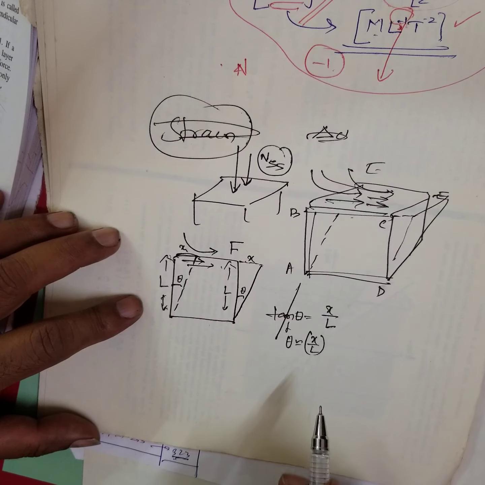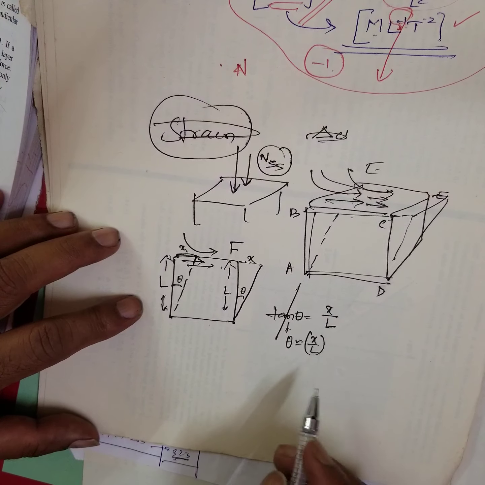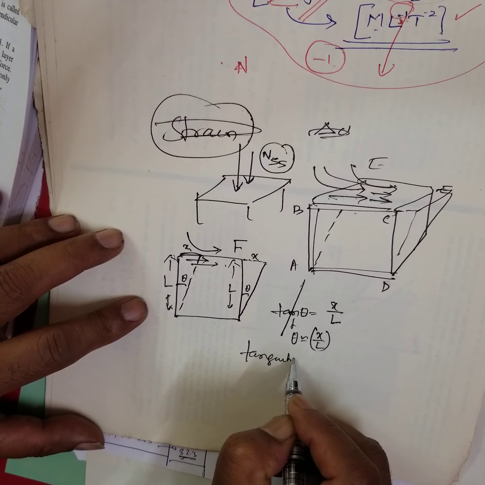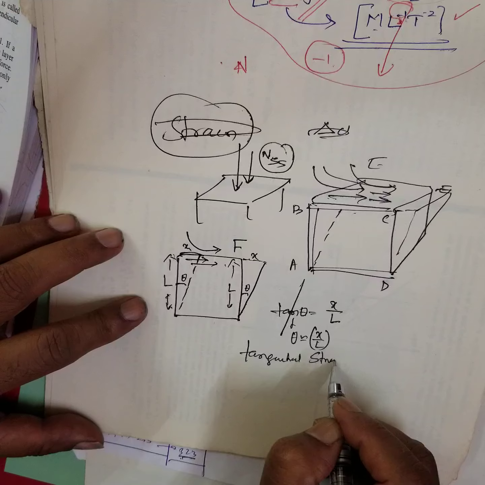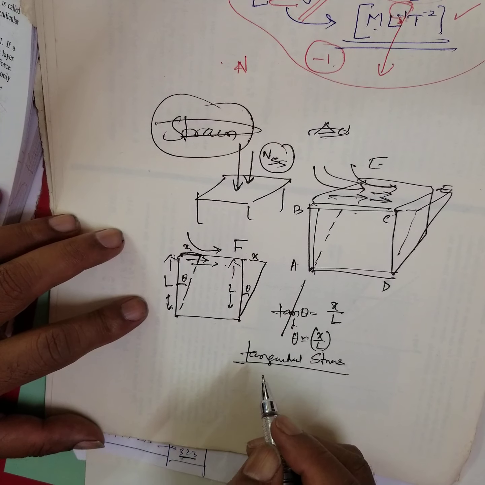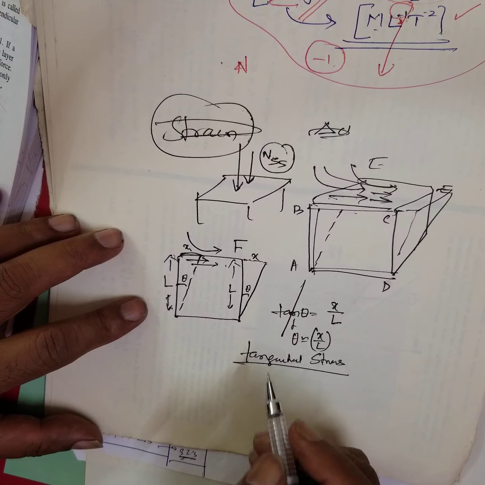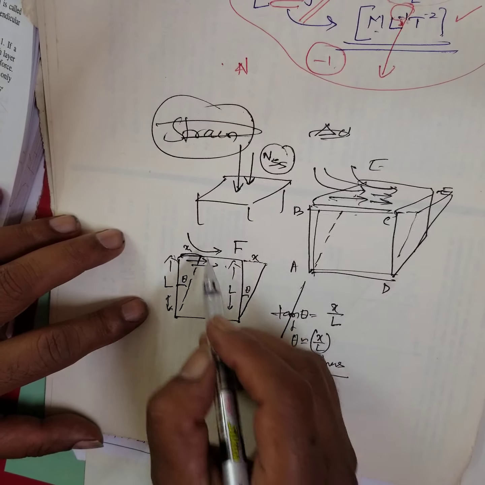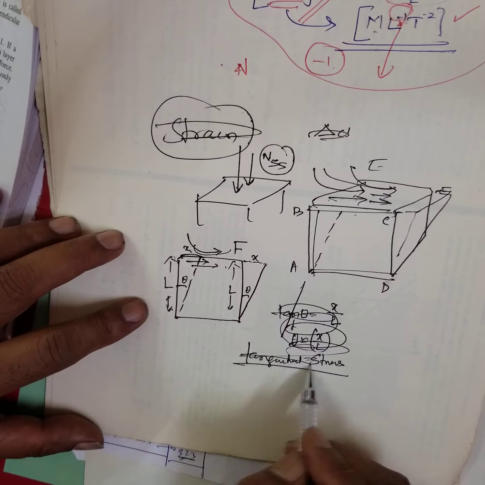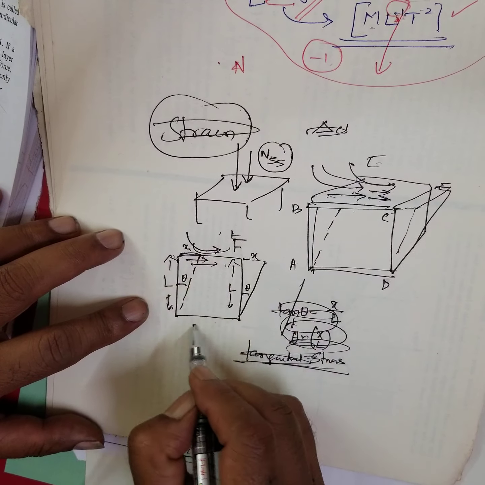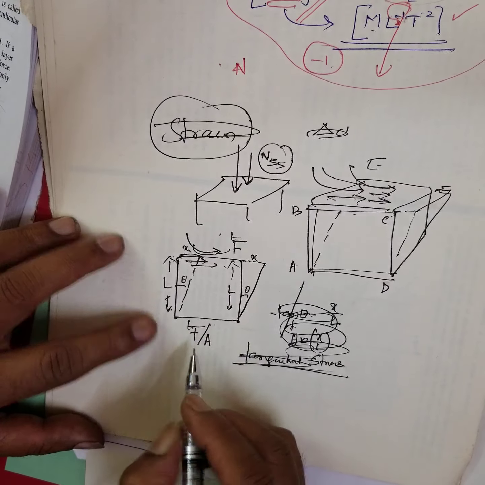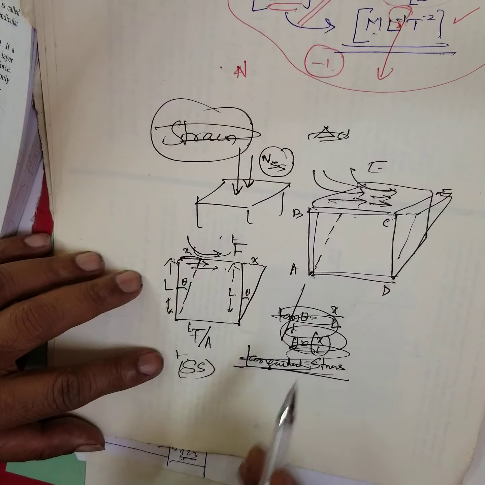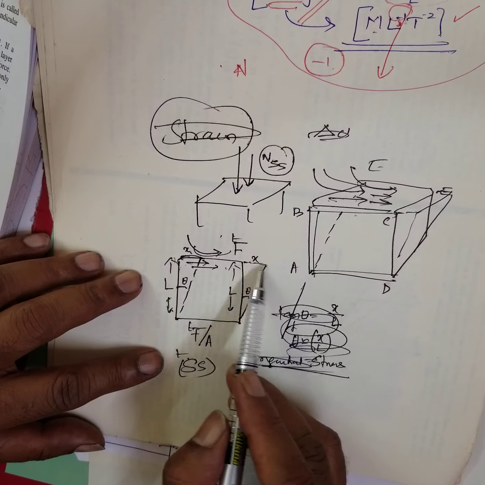Deformation to original length, right? This is also called tangential stress. Tangential force per unit area is called tangential stress. Then what I mentioned here is called deformation.